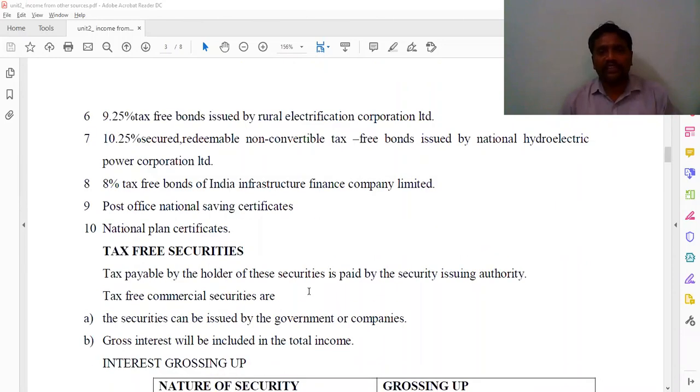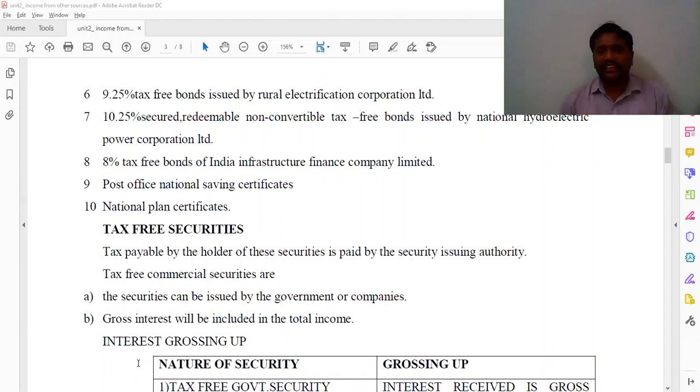Then we have to discuss the tax-free securities. Just now I said the tax payable by the bondholder is paid by the securities issuing authority. One is the securities issued by the government companies: gross interest will be included in the total income. So here, whenever you receive these tax-free securities from the government, you calculate it in one step. And if it is commercial, listed and unlisted, we always calculate in two steps. One is face value into rate by 100. Another one is net interest into 100 by 90.